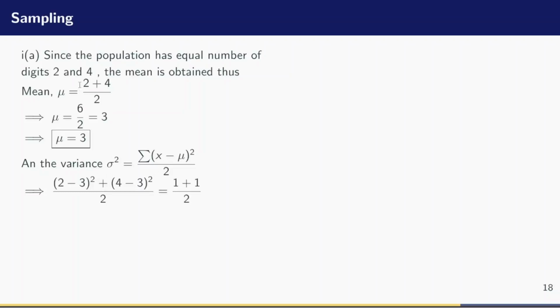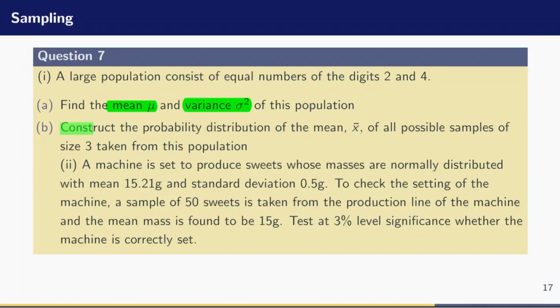So I'll be having 2 minus 3 all that squared. I add 4 minus 3 all that squared, and 2 minus 3 is negative 1 squared, 1. 4 minus 3, 1 squared, 1, divided by 2. So the variance becomes 1 plus 1, 2, divided by 2. So the variance is equal to 1. So the next question now is that, let us construct a probability distribution of the mean x bar of all possible samples of size 3 taken from that population.